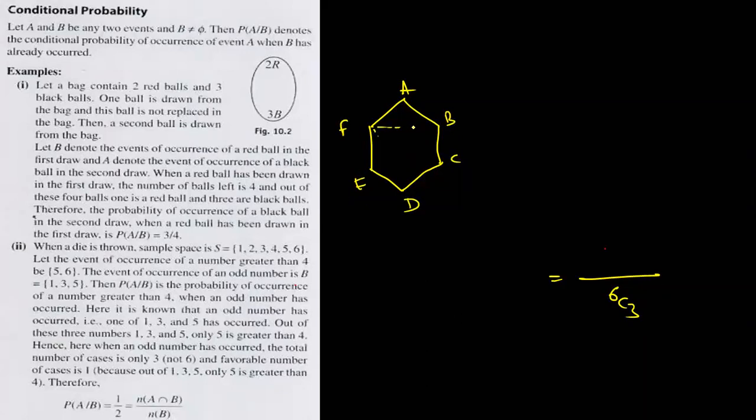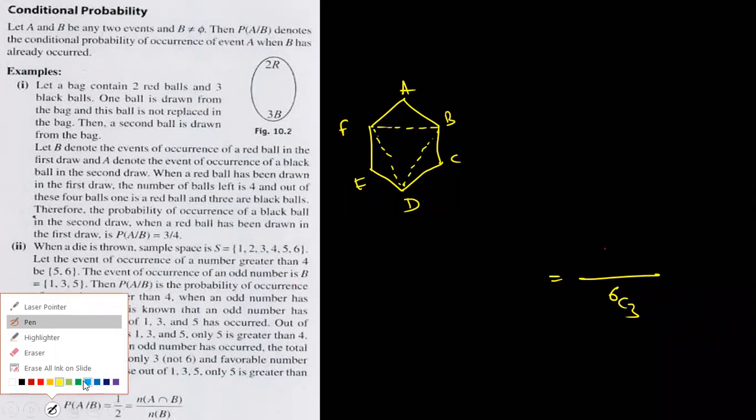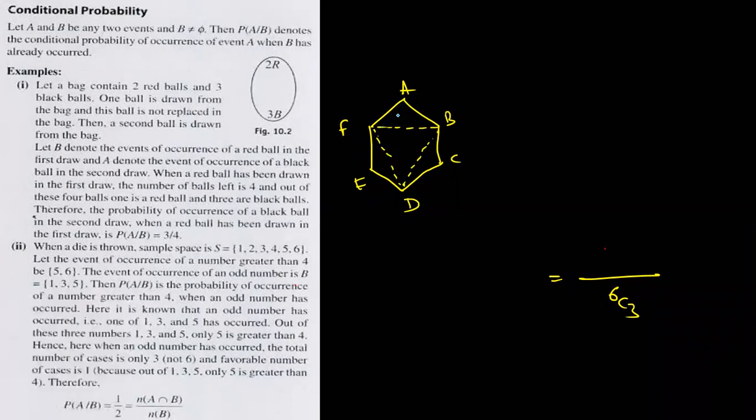Of course, many triangles are possible, but they are not equilateral.